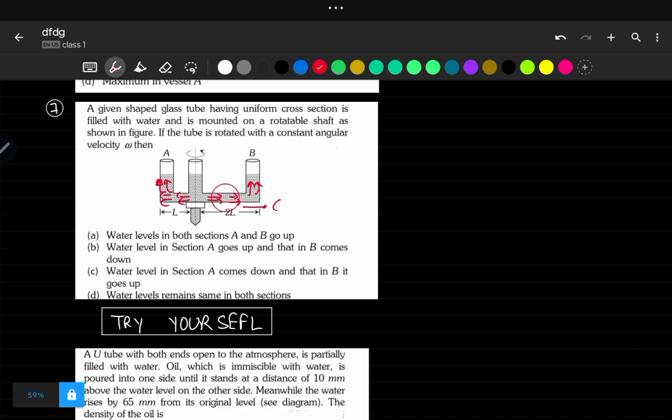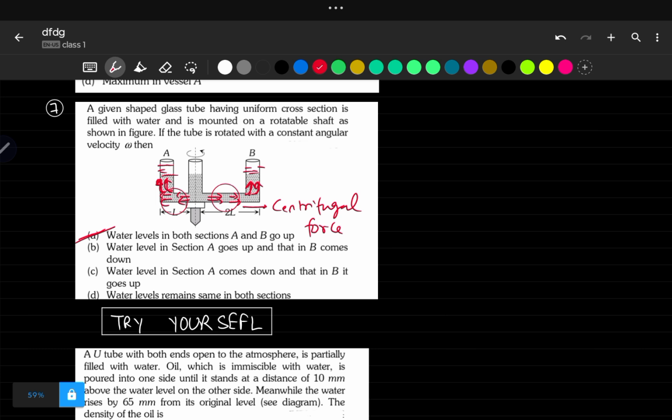Because of the centrifugal force. And this centrifugal force further will push this water upward on both sides. This side of water is also going to move leftward due to centrifugal force, and they are trying to push the water level upward in both the arms. It means water level in both sections A and B will go up. So option A will be correct.